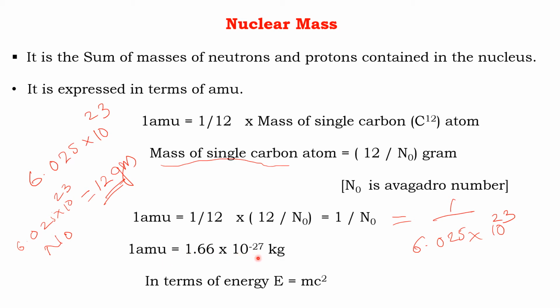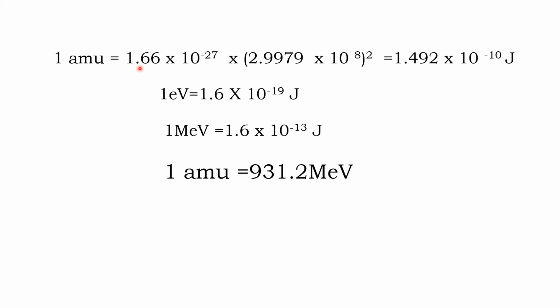And this mass can be converted into energy according to the relation E is equal to mc square. That is, one atomic mass unit is equal to 1.66 into 10 raised to minus 27 into 2.9979 into 10 raised to 8 the whole square. That is, the corresponding energy is 1.492 into 10 raised to minus 10 joule. Here the energy is expressed in joule.